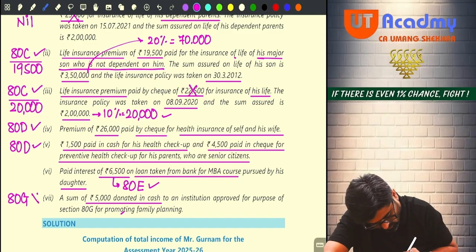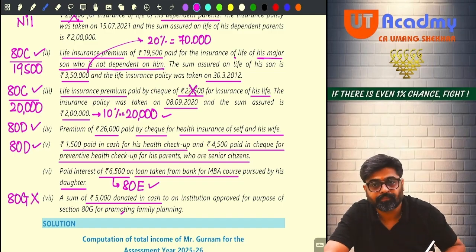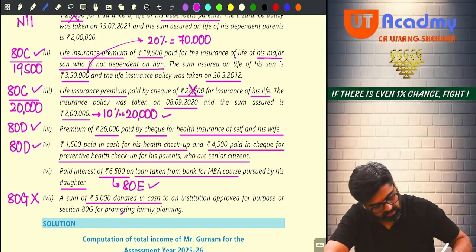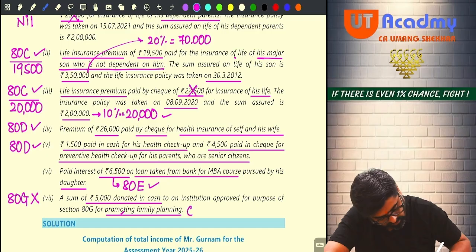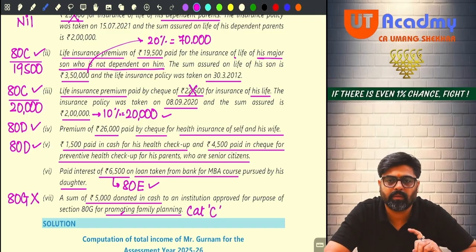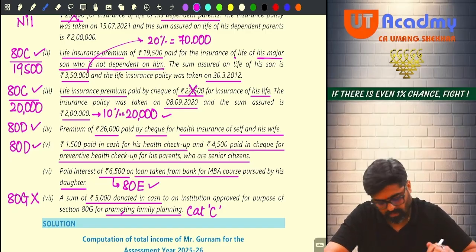80G cannot be claimed now because the amount is more than 2,000 and it is paid in cash. So even if it is paid for promoting family planning, even if it is category C, still it cannot be claimed as a deduction under 80G because the amount is more than 2,000. 5,000 is more than 2,000 and paid in cash. 80G will not be allowed. Getting my point? Now pay attention.